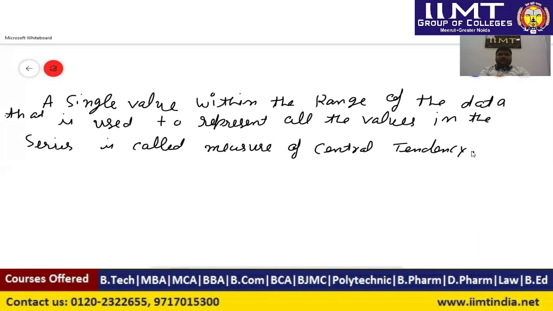Okay. Now we will discuss what are the various measures of central tendency.